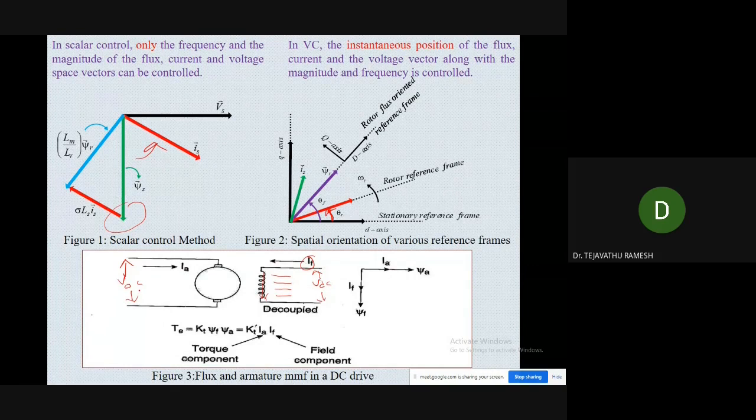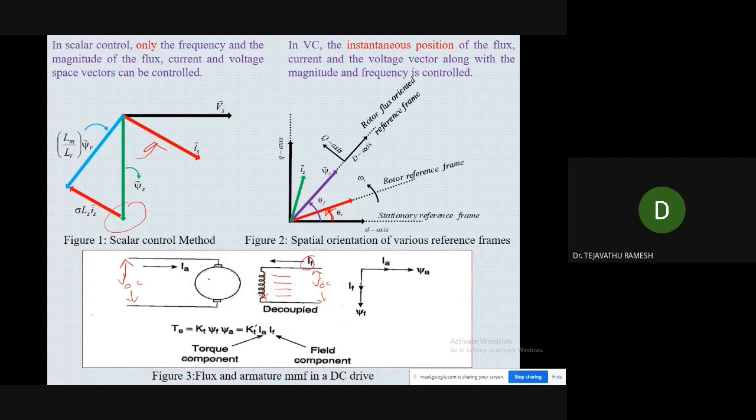At the same time, a separate supply is provided to the armature, that is VDC here, and it drives the armature current. As we know, whenever a current carrying conductor is placed in a uniform magnetic field, it experiences a force. So likewise, the torque is produced here.